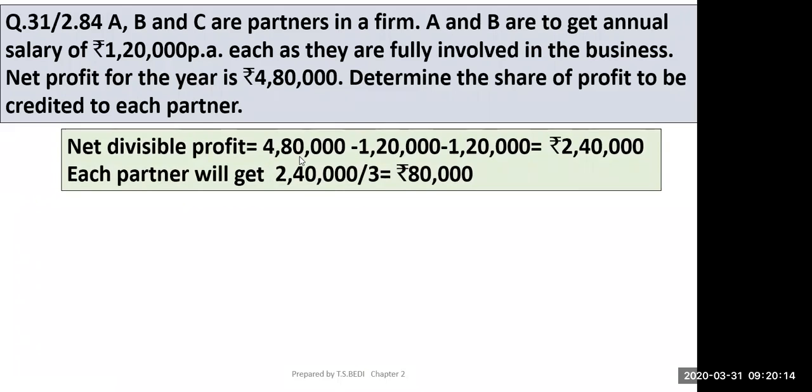So net divisible profit is 4,80,000 minus 120 minus 120, because A and B are getting salary, not C. So it will be 240.